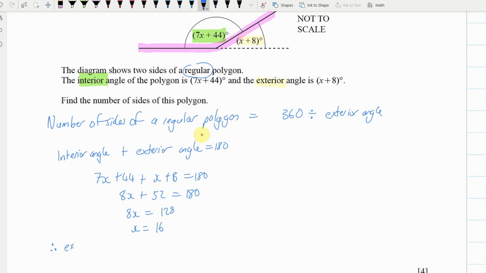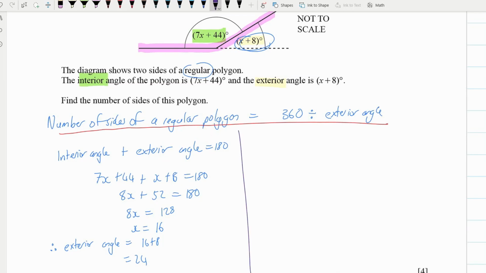Therefore, exterior angle equals, now we're going to use this bit here, x plus 8. So 16 plus 8 equals 24. Now, we're going to go all the way back to here, which is our rule. Number of sides of a regular polygon is equal to 360 divided by the exterior angle. So 360 divided by our exterior angle, which we worked out to be 24. Chuck that into your calculator or do it in your head, and it's 15, isn't it? 15 sides, so I'd write that down there.